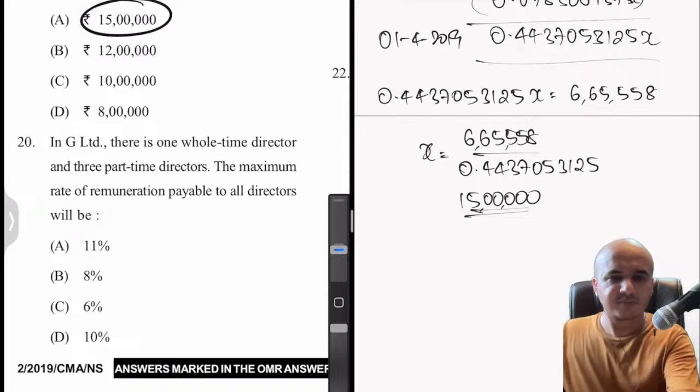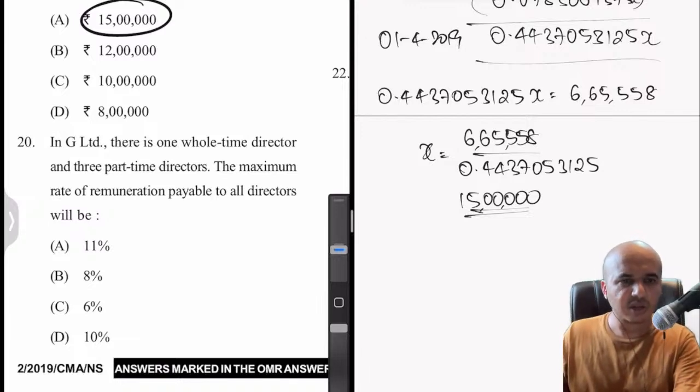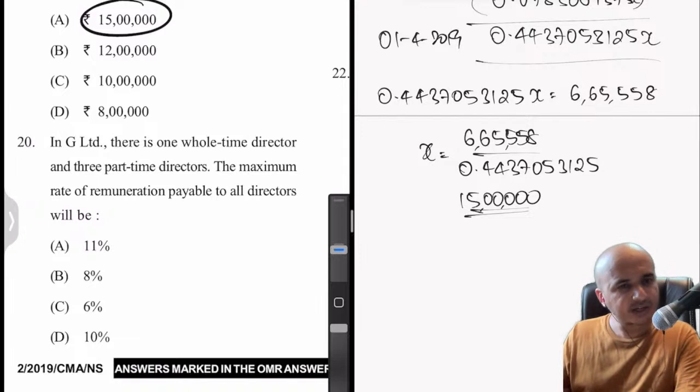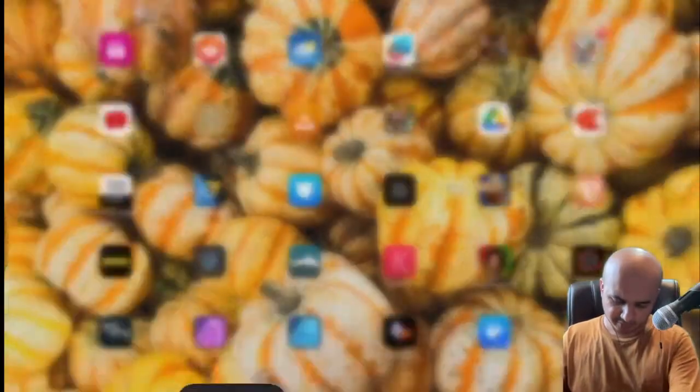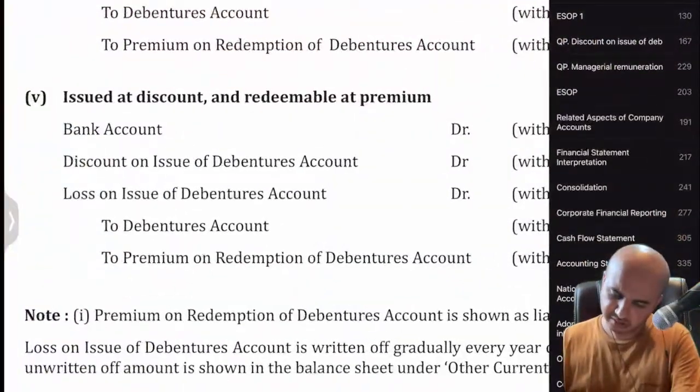In G Limited, it's a theory question, is it? In G Limited, there is one whole-time director and 3 part-time directors. One whole-time, 3 part-time. Sections 197, 198, no? The maximum rate of remuneration payable to all the directors will be dash. When there is a whole-time director and also part-time directors, it is 11%, if I'm not mistaken. 11%, yeah. So let me just verify this once.